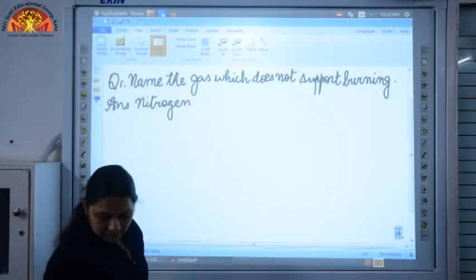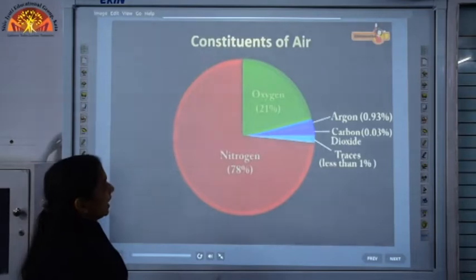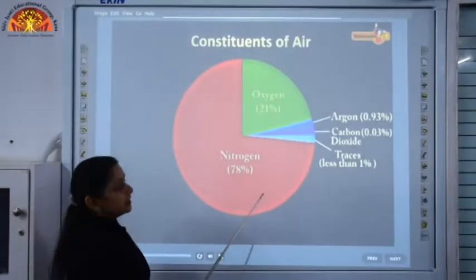So, coming to the topic again. We have the maximum amount of nitrogen gas in the air.